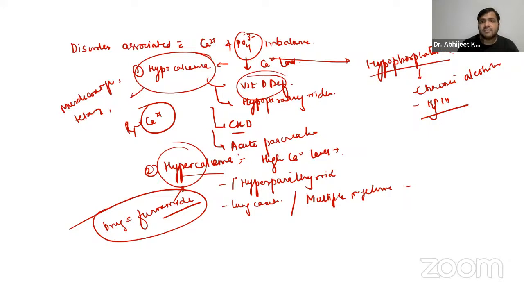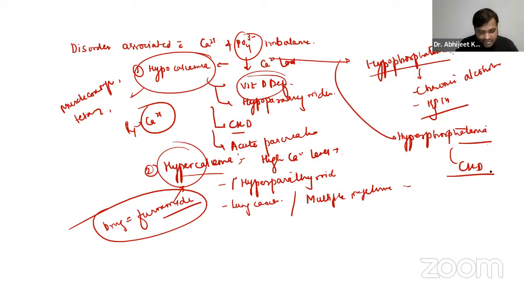Yes. Then we have hyperphosphatemia, that is high phosphate levels. What are the causes? CKD, chronic kidney disease, hypoparathyroidism, right? In hypophosphatemia, it is hyperparathyroidism. In hyperphosphatemia, it is hypoparathyroidism. We have to give phosphate binders so that they can bind the phosphate, and basically it reduces phosphate absorption and phosphate can be eliminated through the kidney. Right.